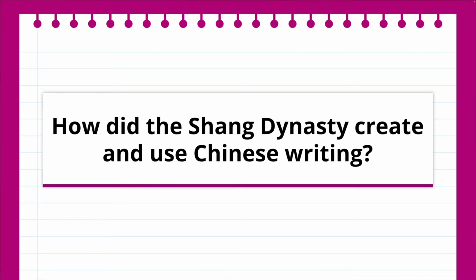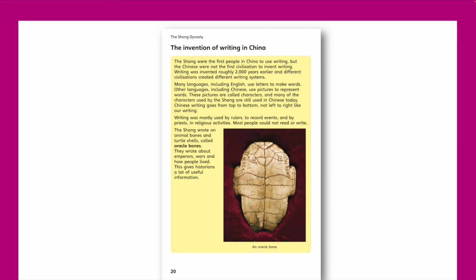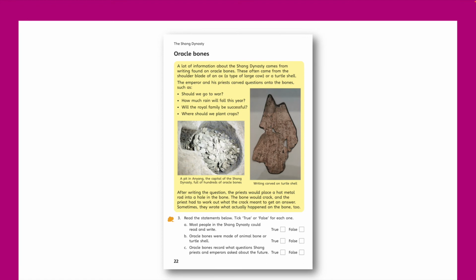Lesson 4 asks, how did the Shang dynasty create and use Chinese writing? The Shang were the earliest people in ancient China to use writing, long before we started writing in Britain. Pupils will learn about how the characters that they used were inscribed into animal bones and shells known as oracle bones. These serve as a record of what happened during the Shang dynasty, as priests would write about important battles and events.